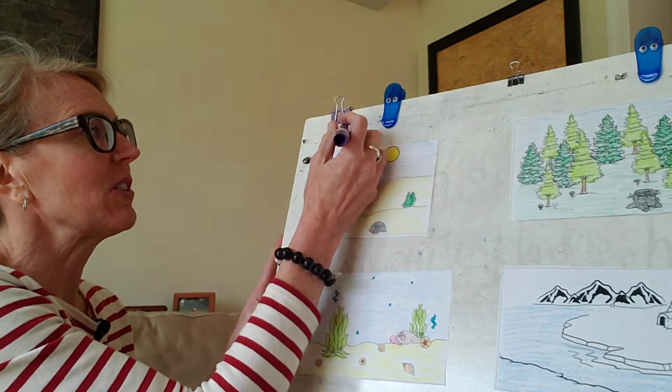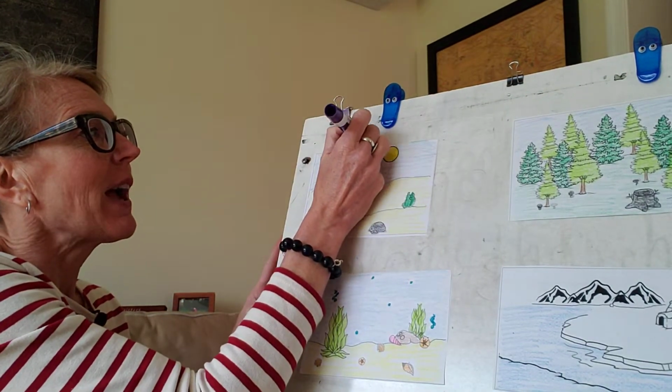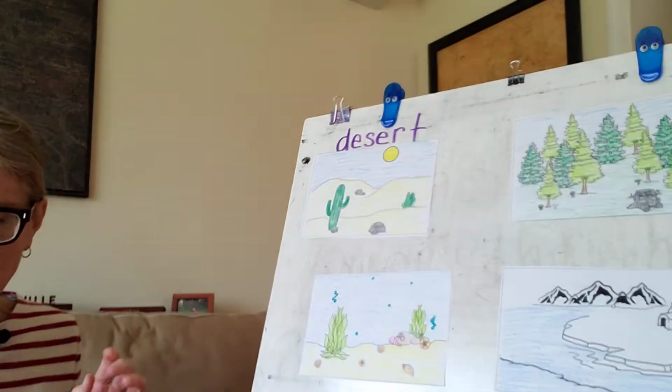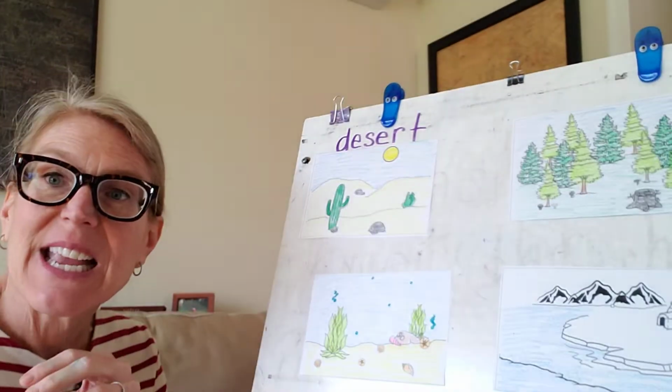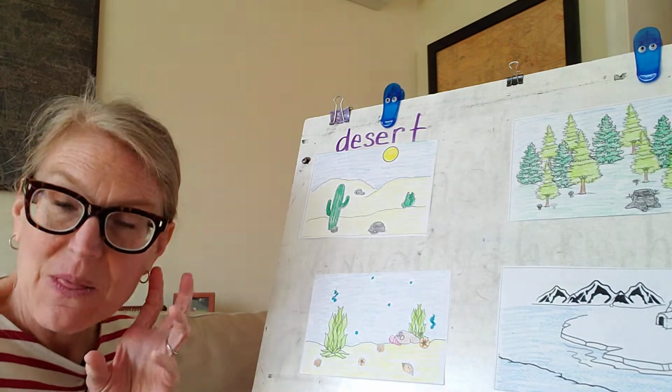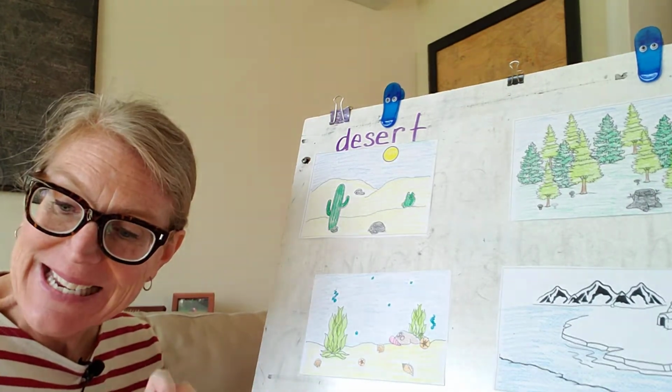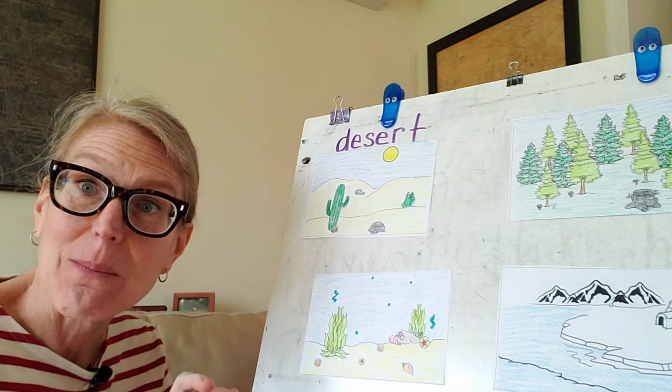The first habitat we're going to talk about is the desert, right? It's a dry place. Each desert is a system. The plants and animals are part of the system there, and everything they need, they get from there.